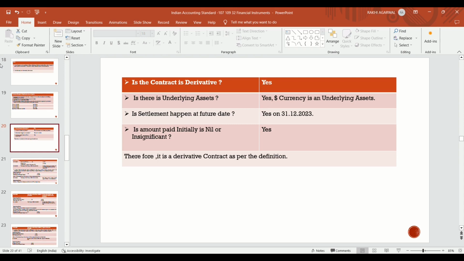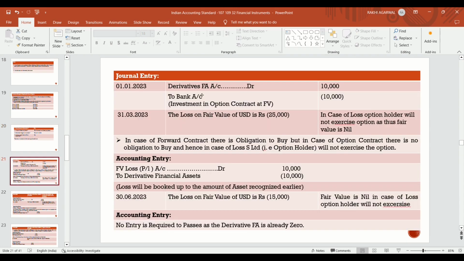Does settlement happen at a future date? Yes, settlement happens on a future date, that is on 31st December 2023. Is any amount paid nil or insignificant? Yes, the option premium paid is insignificant, immaterial. An insignificant amount of rupees 10,000 is to be paid as option premium. Therefore, it is a derivative contract as per the definition. Now, how is it to be accounted for?